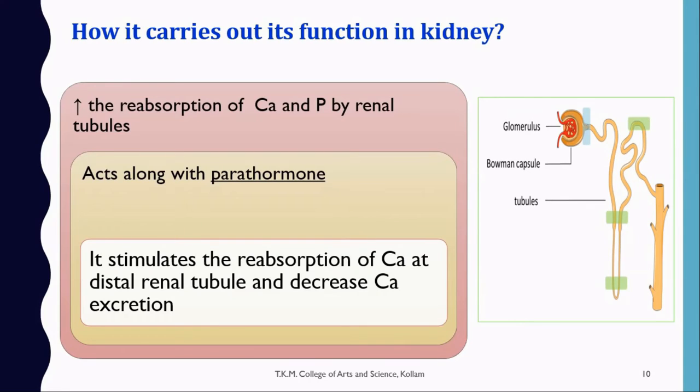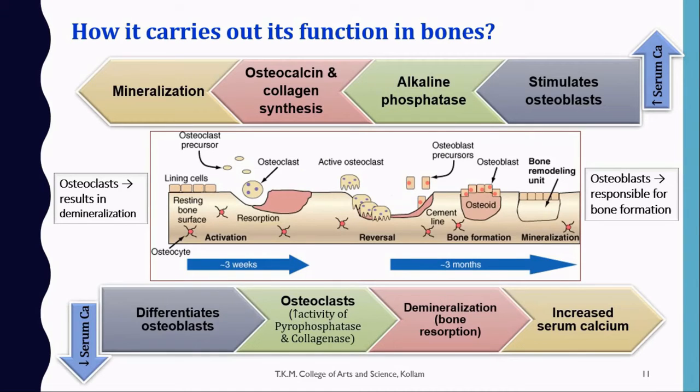Now let's see how calcitriol carries out its function in the kidney. Calcitriol, or vitamin D, increases the absorption of calcium and phosphorus by renal tubules. It acts along with parathyroid hormone, or PTH, of the parathyroid gland. Calcitriol stimulates the absorption of calcium at distal renal tubules and decreases calcium excretion, so that it ensures the normal level of serum calcium.